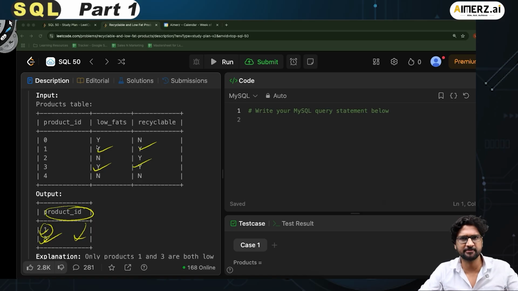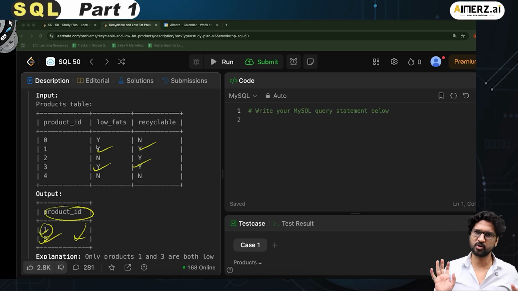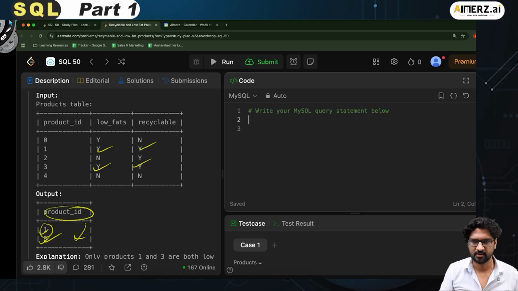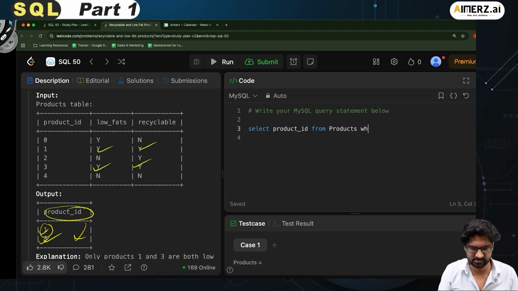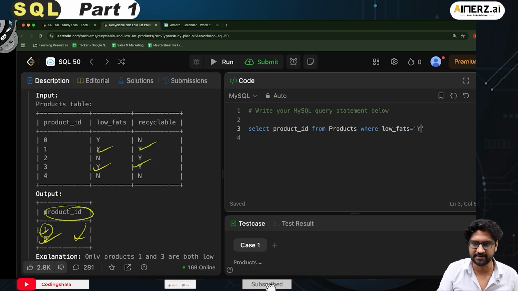Looks very simple. I think we can just make use of the where clause. You can pause the video, try to write this query, submit it, and if not, then just follow along. So I have this table. What do I write? I can simply write select product_id from the table name, which is products. And then I have to write the where clause. What is the where clause? Where low_fats value should be equal to yes.